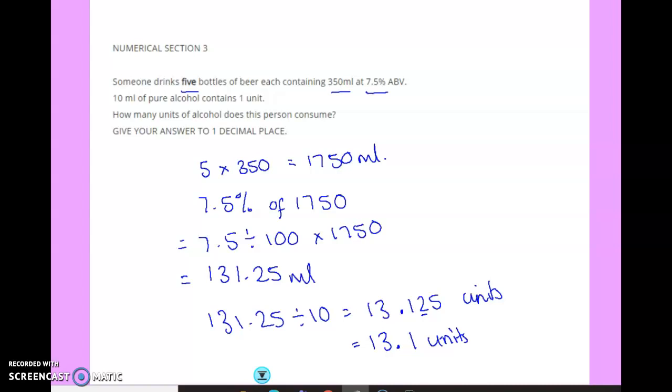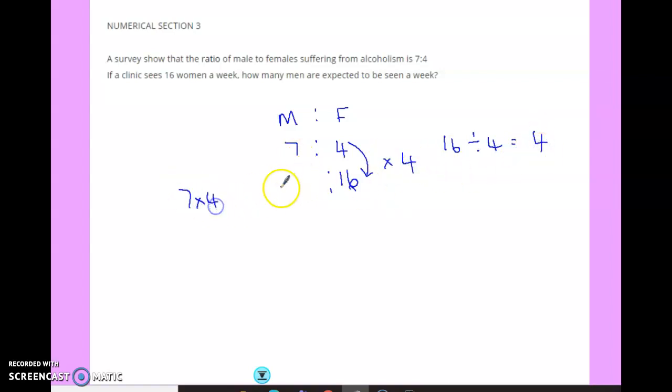Okay, last type of question then is our ratio question. So the ratio of males to females is 7:4. If a clinic sees 16 women, so 16 females, how many men would it see? So I want to know what I need to do to get from here to here. So that would times by 4. So I want to times the other side by 4. That would be 28. It would be 28 men.